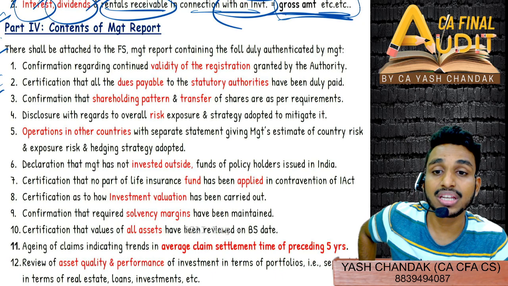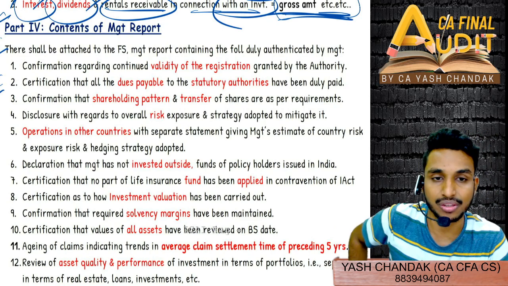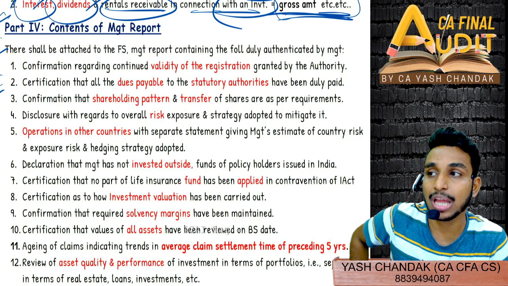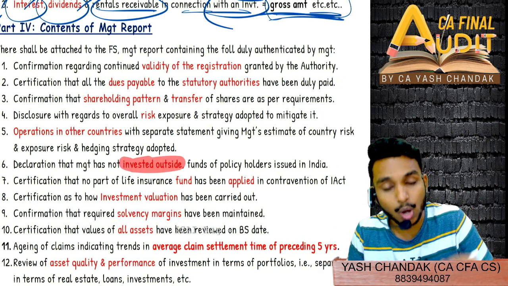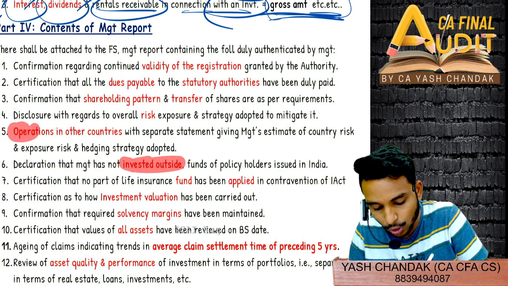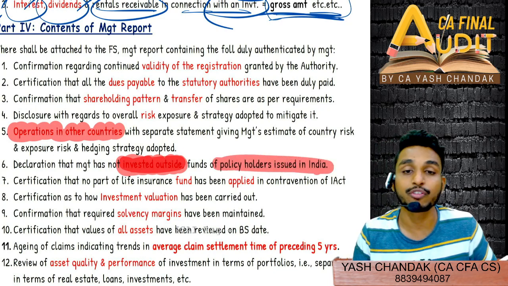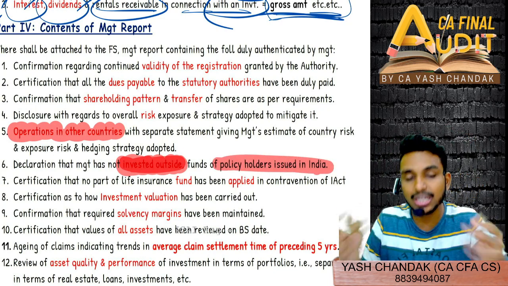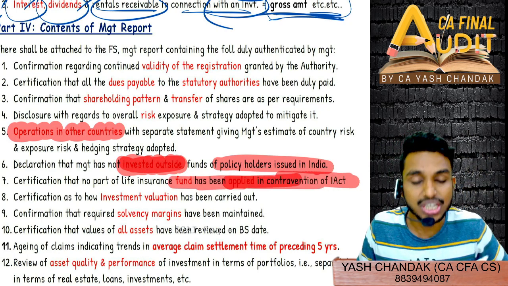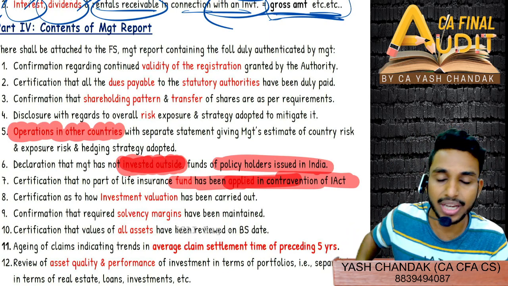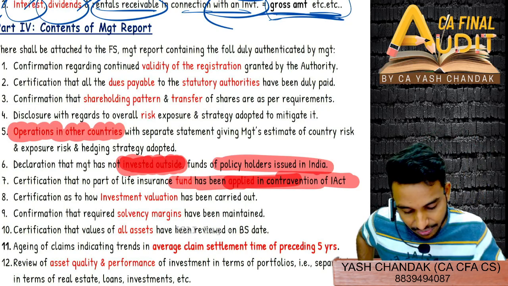Then one of the risks was, if I invest in another country, or what happens if I want to do operation in other countries. So if I want to do operation in other country, then obviously I'll have to invest also outside. But investment is not allowed, right? Investment outside, I want to invest outside because I want to carry out my operation in other countries also. So therefore I want to invest outside India. However, investment from policyholder fund is not allowed, and even if it is not allowed, I invested anyway, and therefore this is application of fund which is in contravention of the insurance act, right? This is application of the fund which is contravention of the insurance act, and therefore now you have to be very wary of the solvency margin.